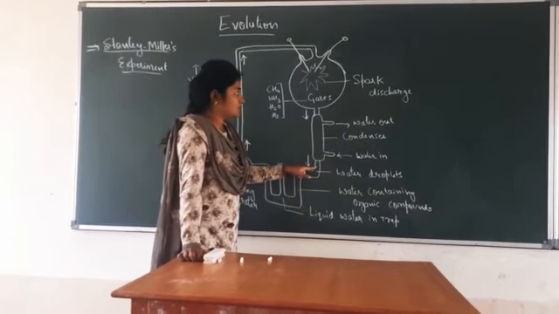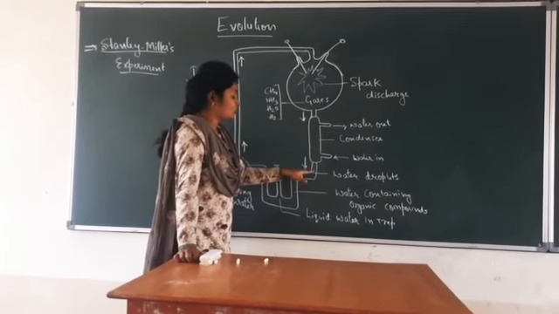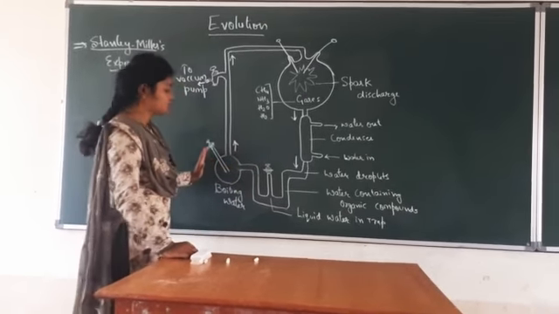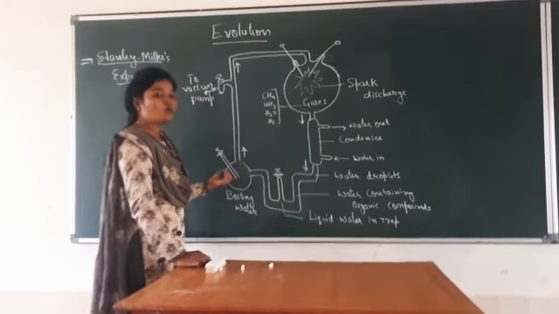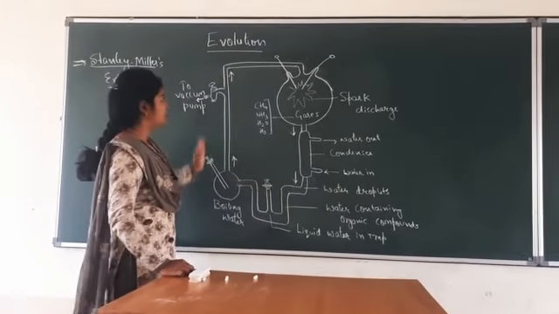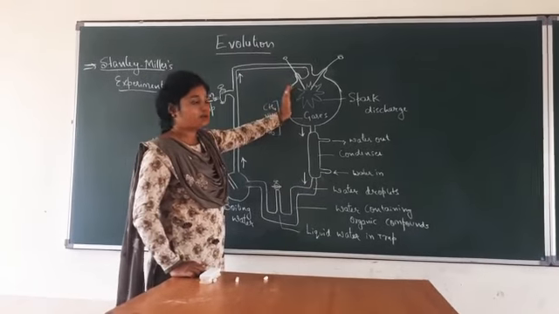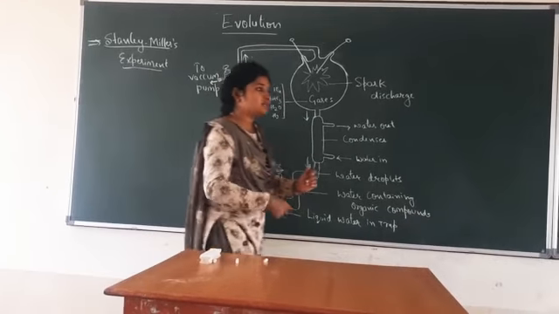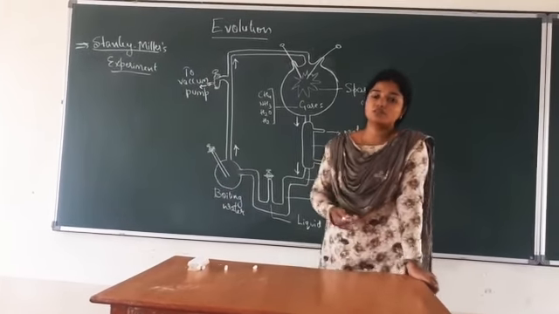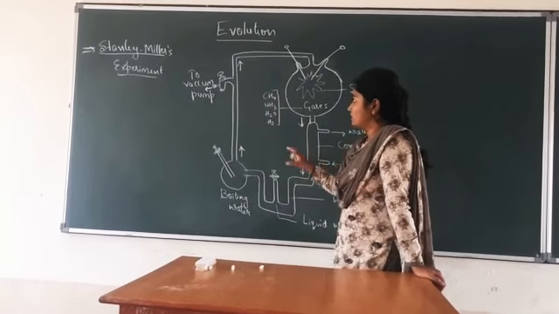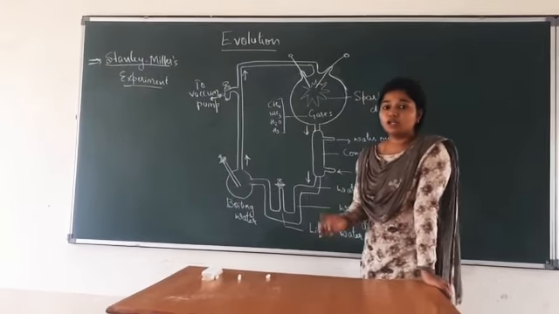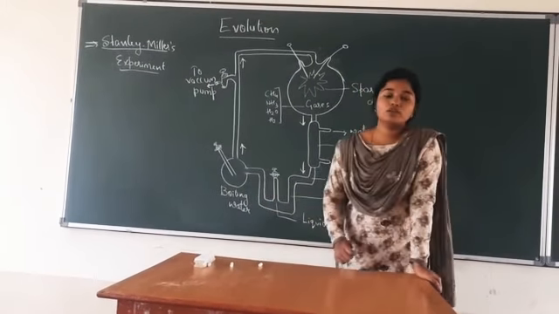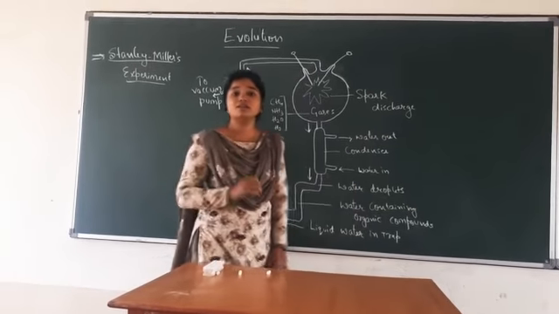The water which is collected from the condenser, those water droplets get trapped inside this U-shaped trap. Again this water is transferred into the boiling flask where the water gets boiled and converted into vapor. Again these are transferred into the spark chamber, and from there again into the condenser and again into the U-shaped trap. These things were repeated for several days. For 7 days he kept running the same process, and after the 7 days, from the water he took from this trap, he observed that he had got organic molecules, that is amino acids.